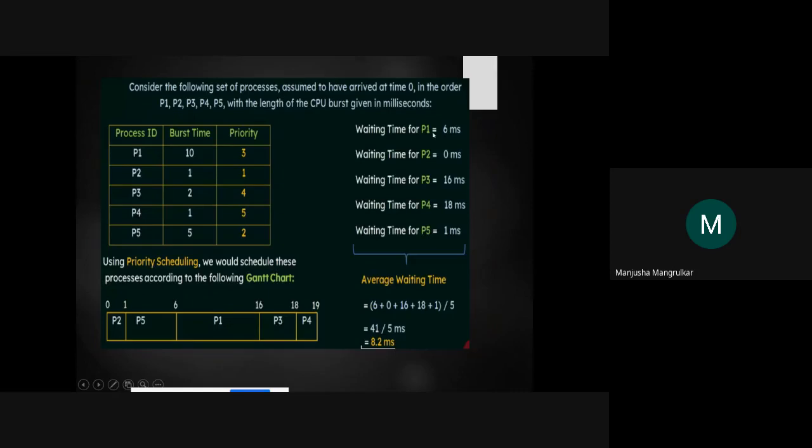So the waiting time of P1 is 6 milliseconds, the waiting time of P2 is 0 milliseconds, the waiting time of P3 is 16 milliseconds, the waiting time of P4 is 18 milliseconds, and the waiting time of P5 is 1 millisecond. So now if we calculate the average, the sum of all times divided by 5, the average waiting time is 8.2 milliseconds. That much time is required, right?